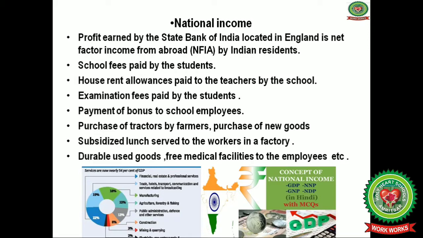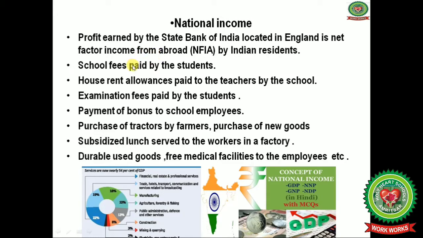This income that he is sending back to India and the income earned by you, both are included in national income. So profit earned by the State Bank of India located in England is net factor income from abroad by Indian residents.